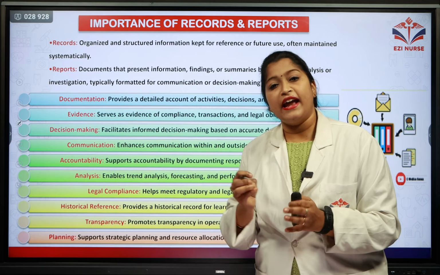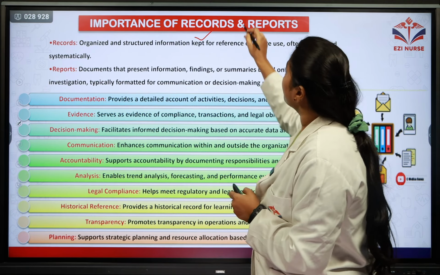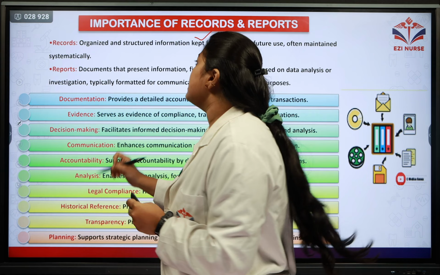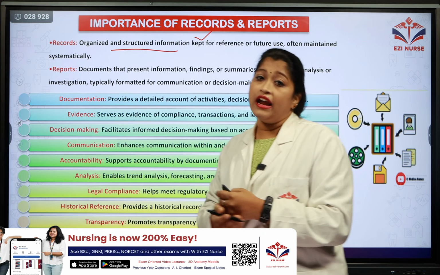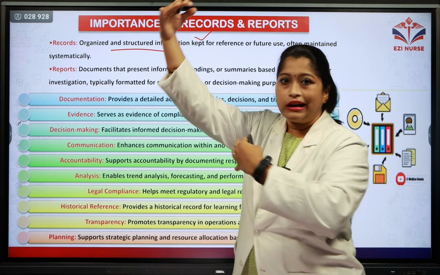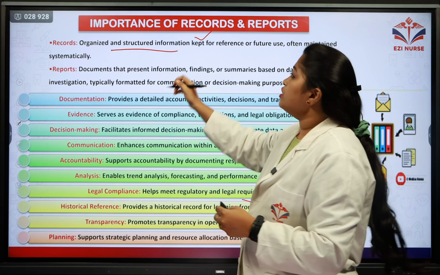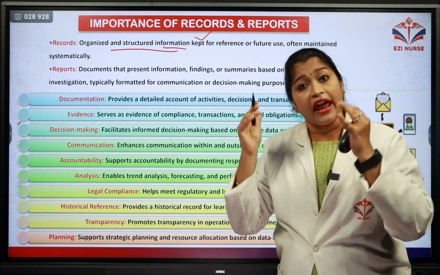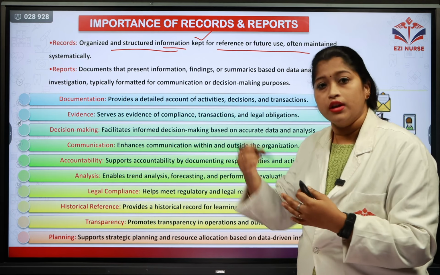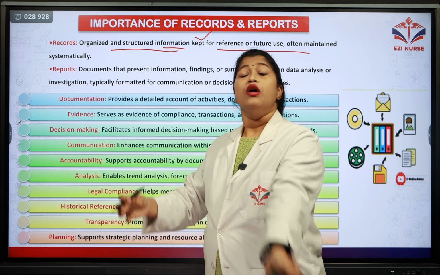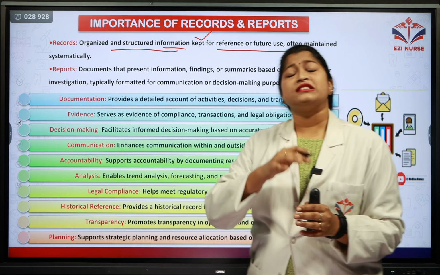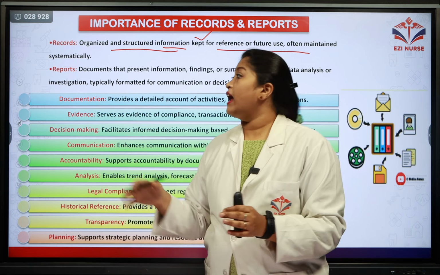Next, let's move on to our next important question, that is importance of records and reports. So let's see firstly what is meant by records. It is nothing but an organized, structured information. There is a certain kind of organization when you are collecting certain records, and it also contains the structured information which is required for us, which is kept for the reference of future use. It is not just that we are using it right now, further use also is very much important, and often it is maintained in a systematic manner, and this is called records.